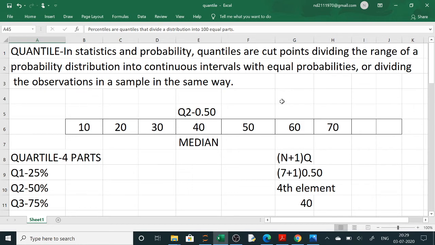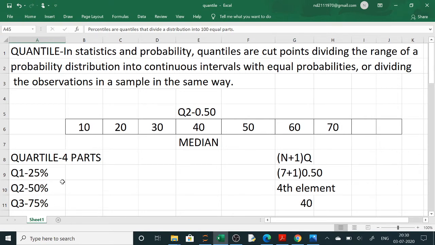Suppose 100 students are there in your class and all have got different marks. The first student has got 1, then 2, then 3, like that up to 100. So if you say 30 marks, it will be the 30% quantile. The 30% quantile means 30 students will be below 30 and 70% will be above 30. Or suppose they ask you for quartiles, then you can divide it into four parts.